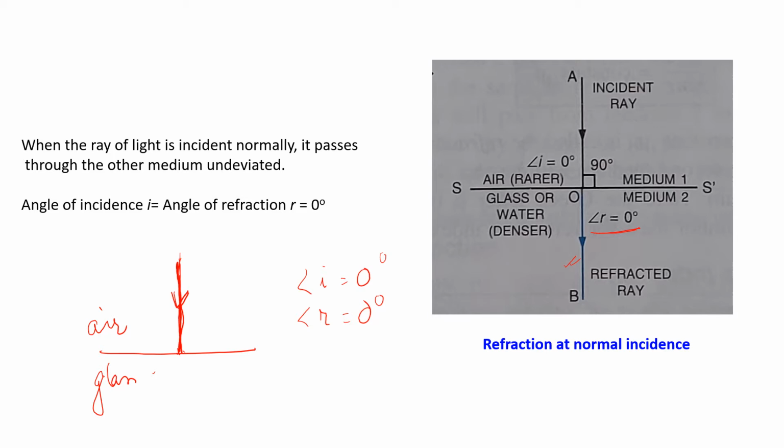When a ray of light is incident normally, it passes through the other medium undeviated. So in this case, the angle of incidence is 0. Children, please remember that it is incident on the normal itself, so the angle between the normal and the incident ray is 0. Am I clear? So it will pass undeviated.